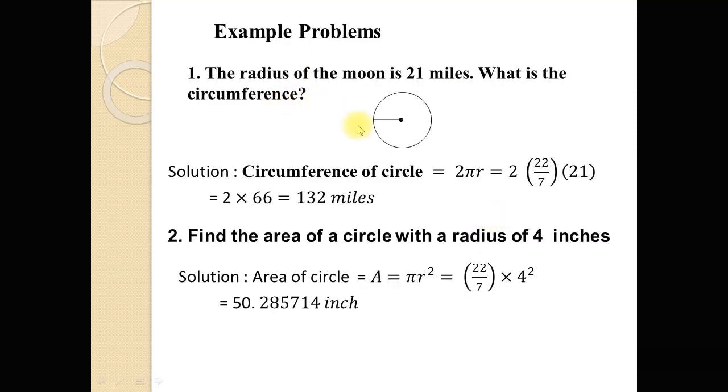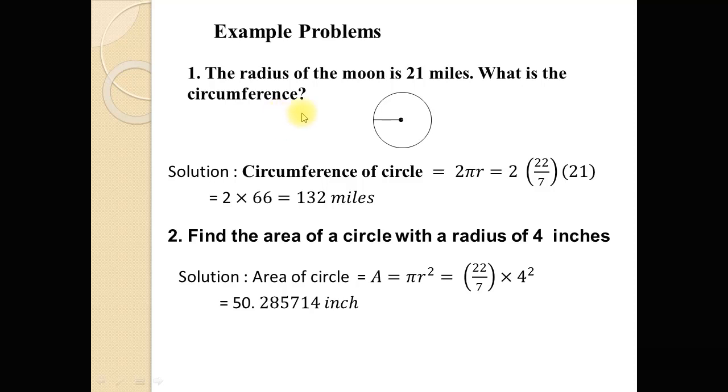Now there are some problems. Problem number 1, the radius of the moon is 21 miles. What is the circumference? You see here, this is like a moon and this is the radius. So the radius of the moon is suppose 21 miles, and so what is the circumference?